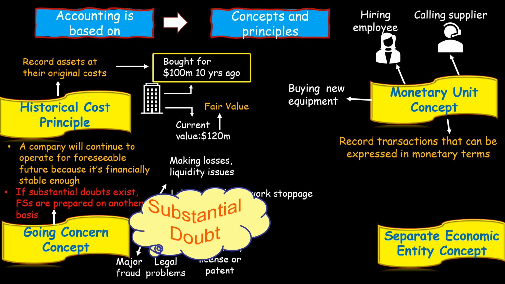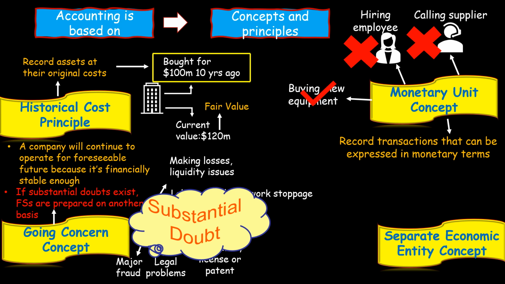For example, hiring an employee does not bring any change in assets, liabilities, and owner equity of the business. Neither does calling suppliers. However, buying new equipment or making sales does bring change in the assets, liabilities, or owner equity of the business. So that should be recorded, but not hiring and calling suppliers.